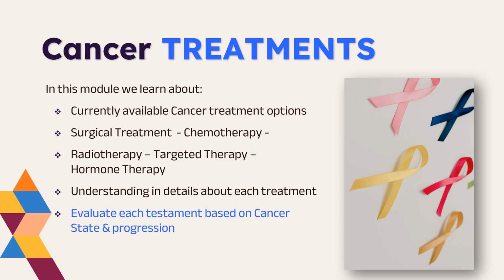We will also look at targeted therapy and hormone therapy for cancer treatment. It is very important for you to understand these major types of treatment, because each mechanism is different, and for each type or stage of cancer, it is very important to know which treatment is to be used.